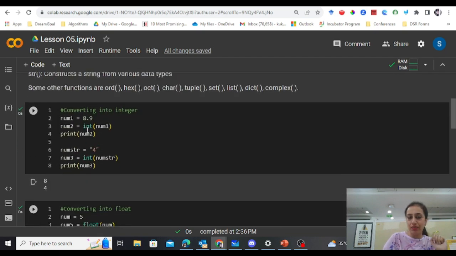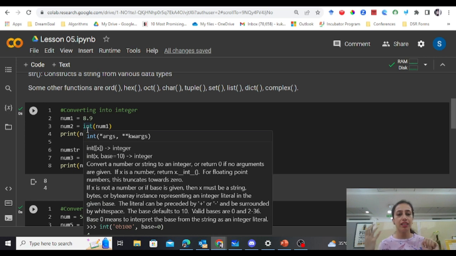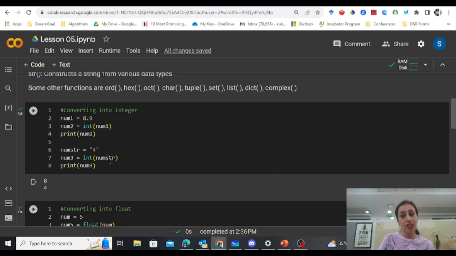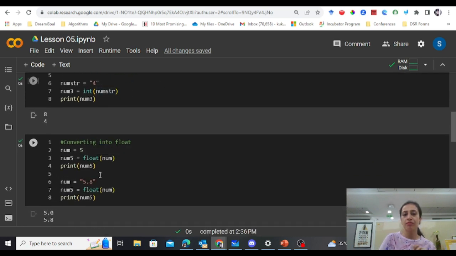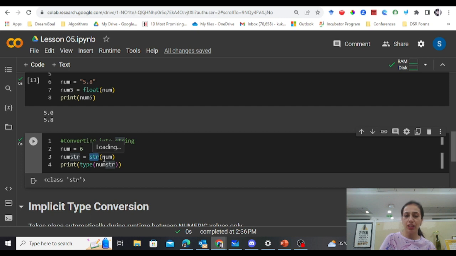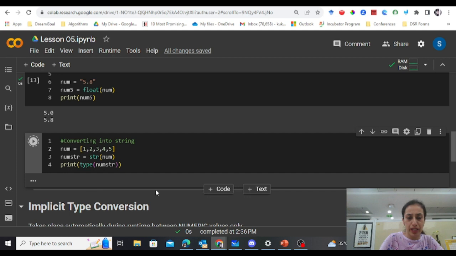One is int, where we are converting any float value or a string value into an integer. Float function, which converts any string or an integer into a float number. And string, which works with a variety of data types. Like suppose I take a list 1, 2, 3, 4, 5. Okay, and let's see what happens. It will also get converted into a string.